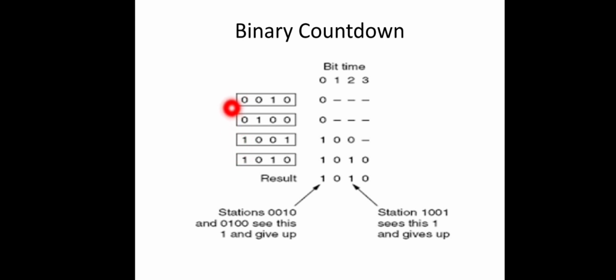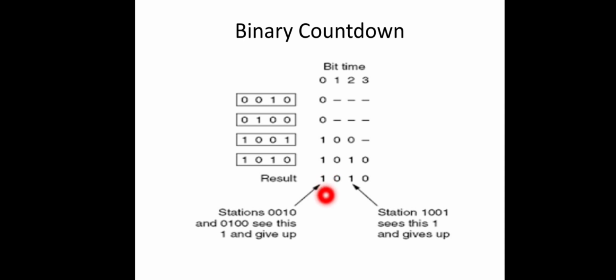Station 2 will send 0, station 4 will send 0, stations 9 and 10 will send 1. So at bit time 0, 0 by stations 2 and 4, 1 by stations 9 and 10, and these are Boolean ORed and the result will be 1. This will be the final value shown on the network.